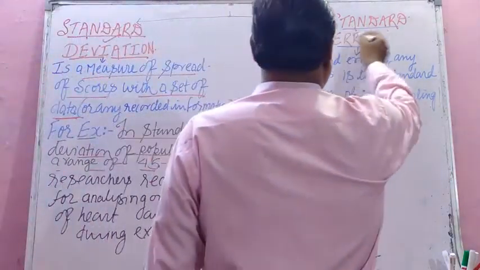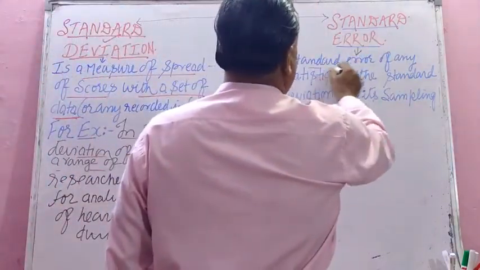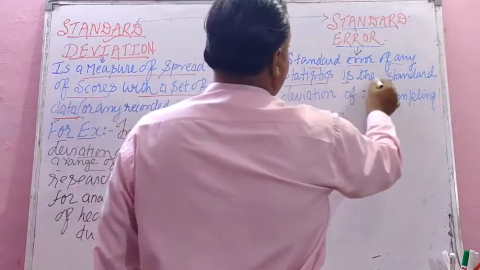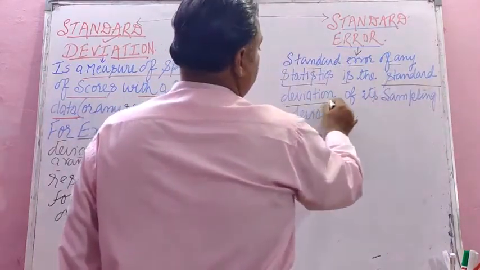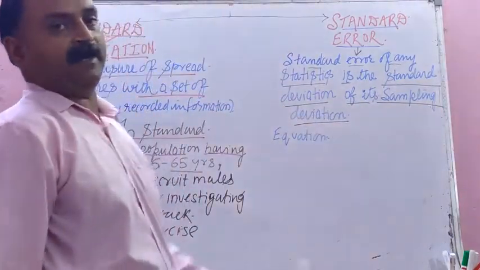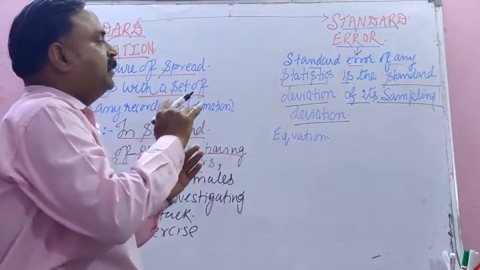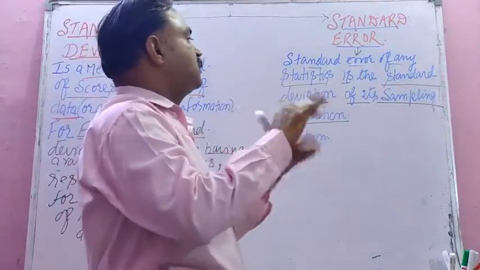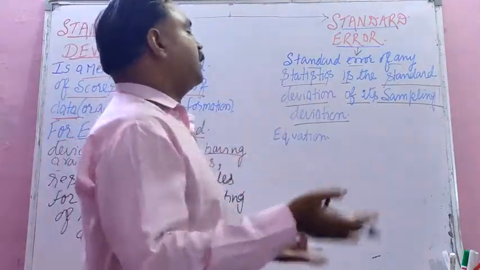Similarly, students, standard error of any statistic is the standard deviation of its sampling distribution. In the sampling distribution there is a standard deviation, and that is called standard error.